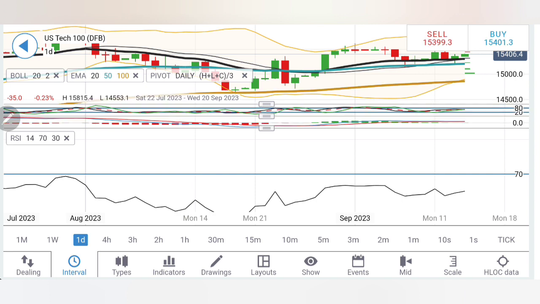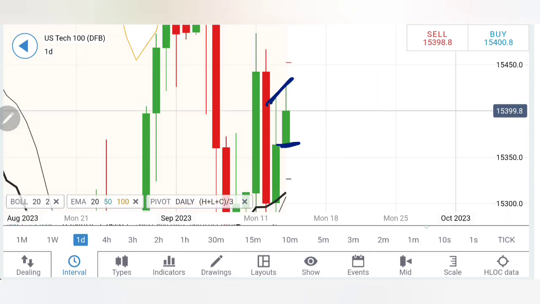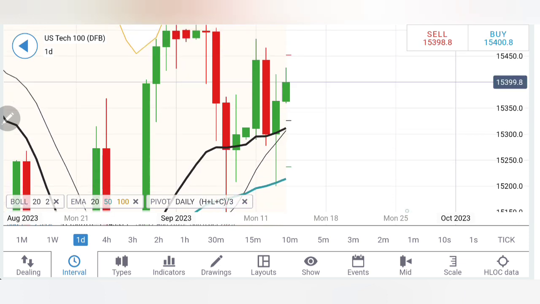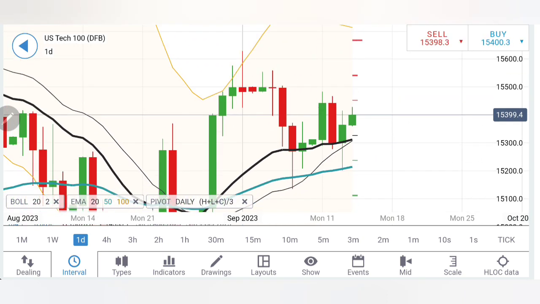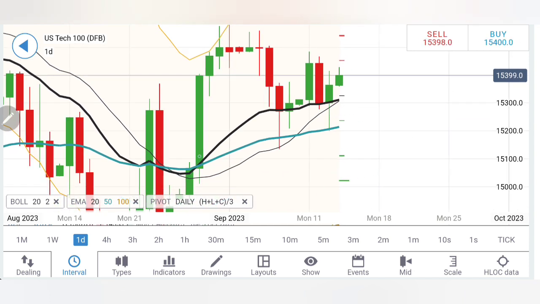RSI is looking downwards. Coming to the daily chart, the candle started flat. Higher highs are done. Now, higher highs do not mean that it cannot show lower lows as well. Yes, it can continue on the downside as well. Lower highs are done first of all, you can see, and as long as 15,500 is not breached, do not treat this as bullish. Only above 15,500 is where the bulls will take over. Yes, on the daily chart it is still divergent, still bullish.